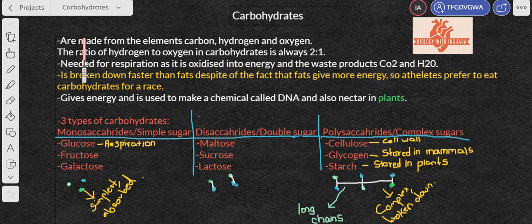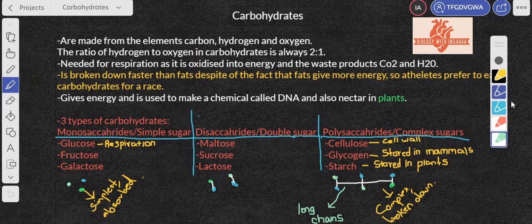Now let's take this from the very top till the very bottom, as I'm going to talk about the basics, and as I move further I'm going to get into more and more detail as required per the syllabus. So carbohydrates are made from the elements carbon, hydrogen, and oxygen. This is very important that you understand, and they often ask about this in MCQs, so be mindful of this, okay?